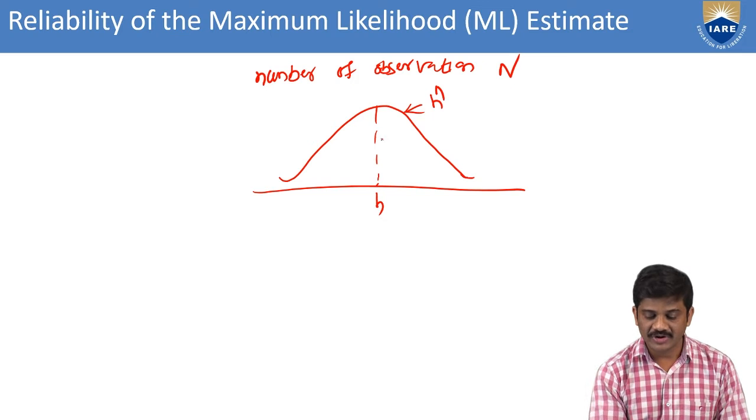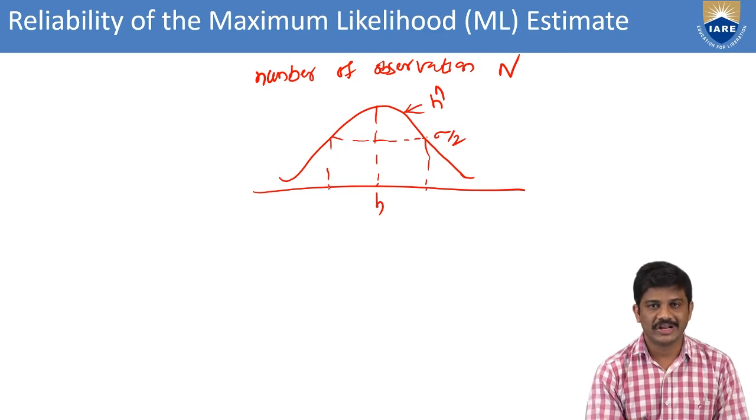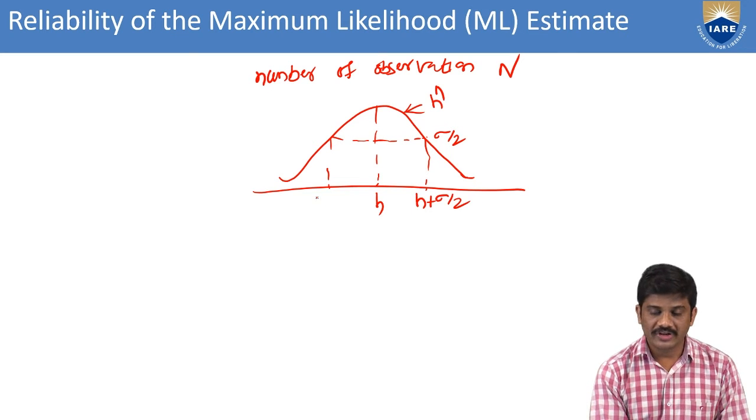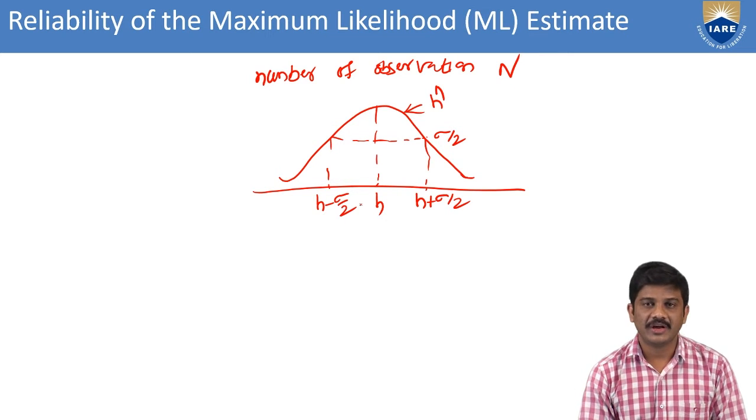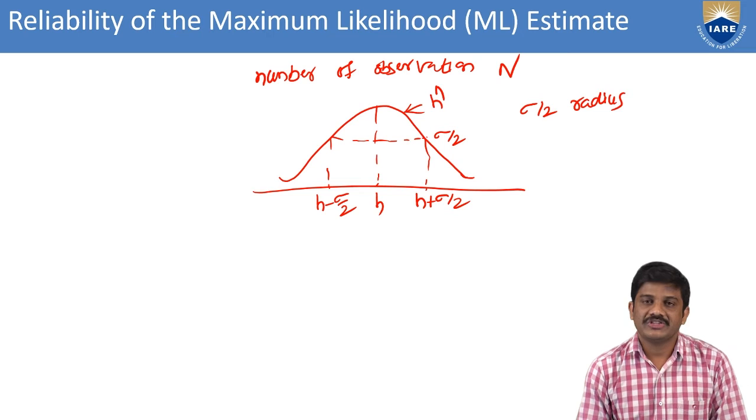For that we have the variance sigma by 2, in the positive region and negative region. Here we can call H plus sigma by 2 and H minus sigma by 2. This is the estimation of the parameter. Sigma by 2 is the radius. Within the radius or greater than the radius, we have taken H plus sigma by 2 and also H minus sigma by 2.